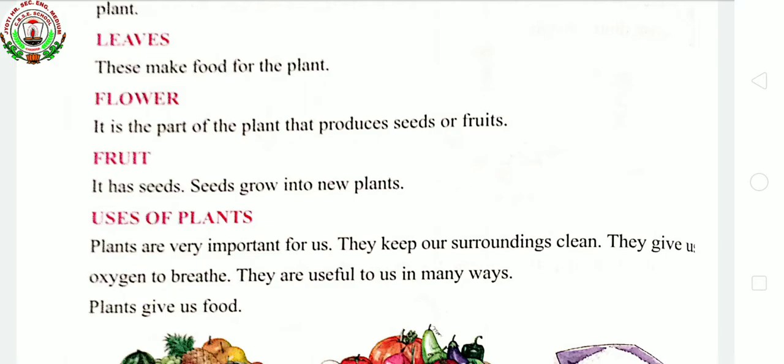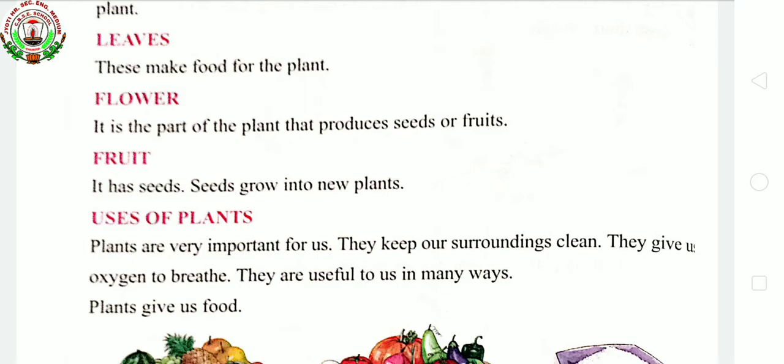Yes. Plants are definitely important for us, for animals, for our nature. They are part of our nature. They keep our surroundings clean. They give us oxygen. Oxygen is a very essential air for us to breathe. And they are useful to us in many other ways. Now we will be looking at such useful uses of plants one by one.